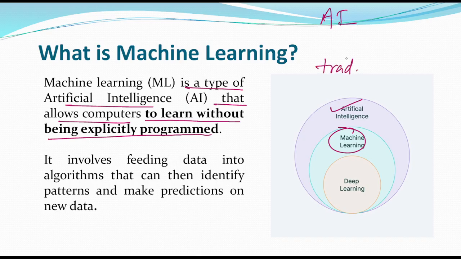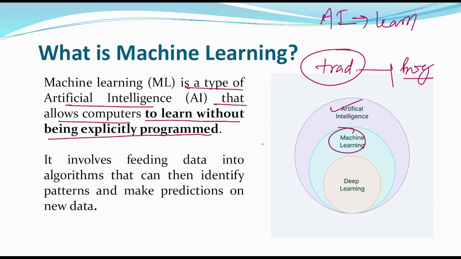In the case of the traditional computer, the system was programmed for each task. But in the case of AI, the system learns from the data. It is not explicitly programmed like the traditional computer system.